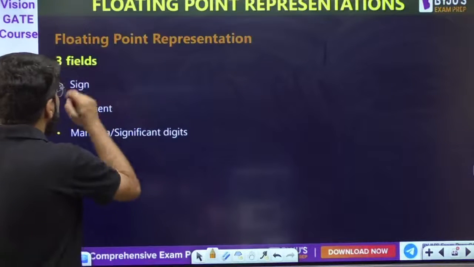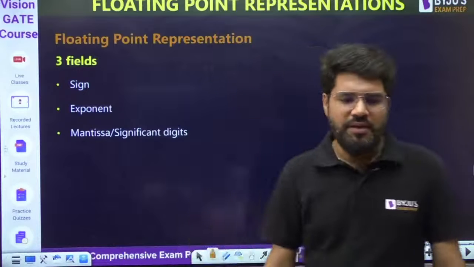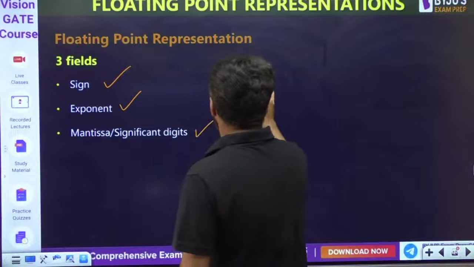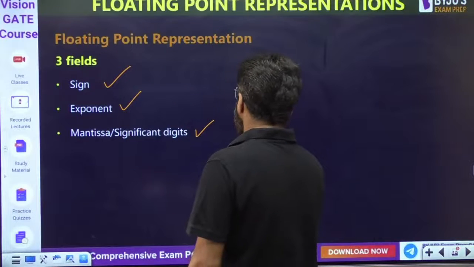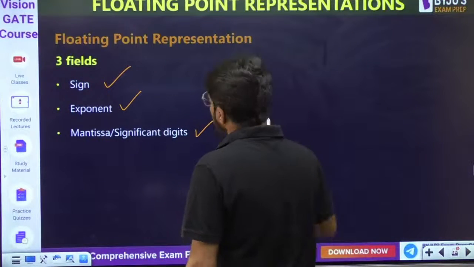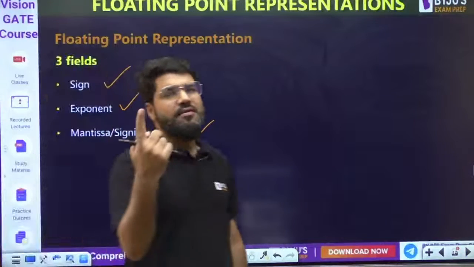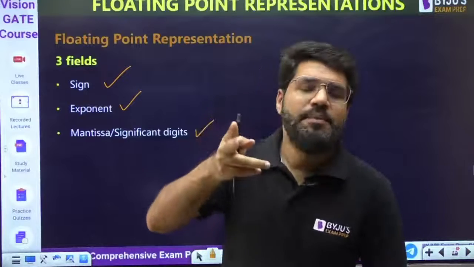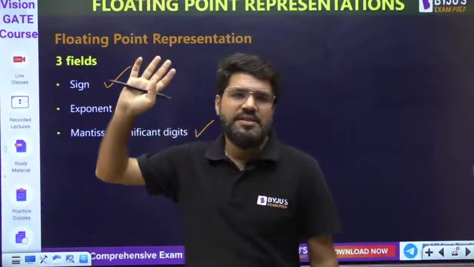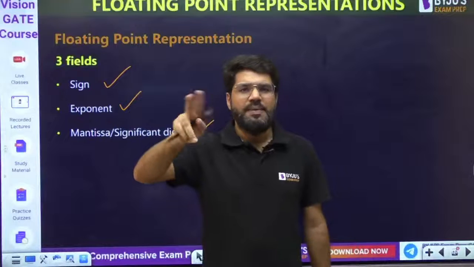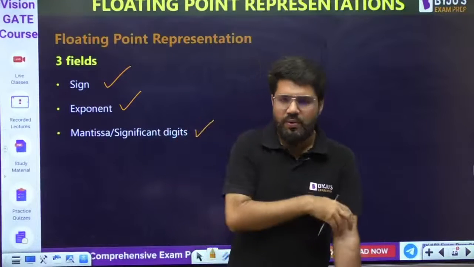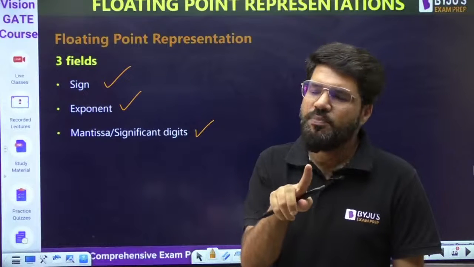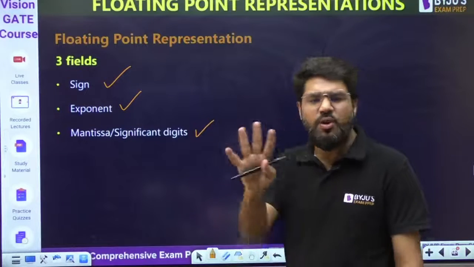Let's move ahead. So in the floating point representation, you will have the 3 fields. Okay, the sign, the exponent, and the mantissa. We are going to call them S, E, M. Now, of course, sign can only take 1 bit. Like in our language, signs are 2, plus and minus. Similarly, in binary also we know from the 2s complement system, the signs are only 2, plus and minus, so plus is 0, minus is 1. We need only 1 bit to represent sign. If that bit is 0, it's a positive number. If that bit is 1, that's a negative number. That's what we already know.